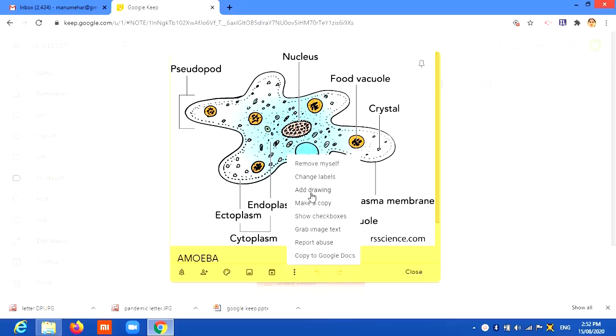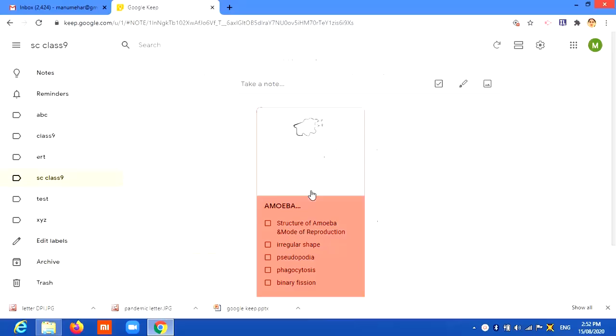You want to add a drawing. That is, besides this, you also want to make your own drawing along with this. You can add a drawing here. This is the pen that is there. You can choose any color of your choice, the thickness of your pen, and here you can draw whatever.